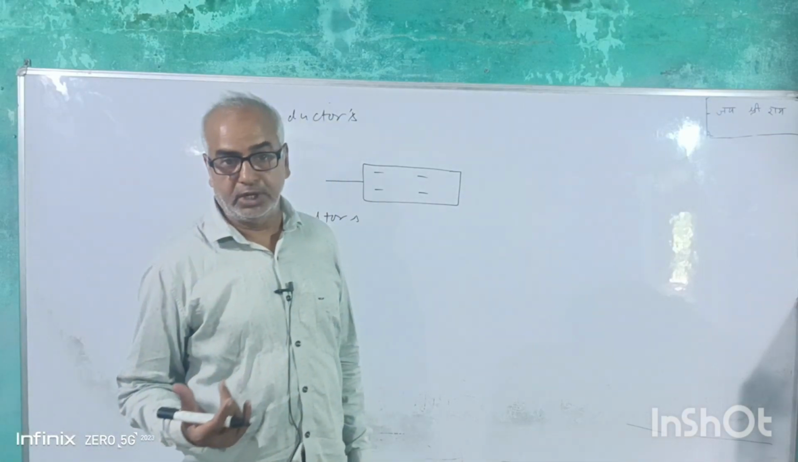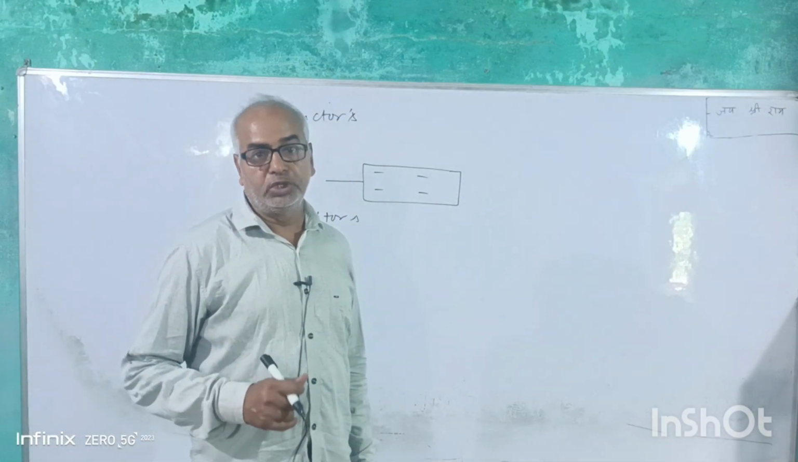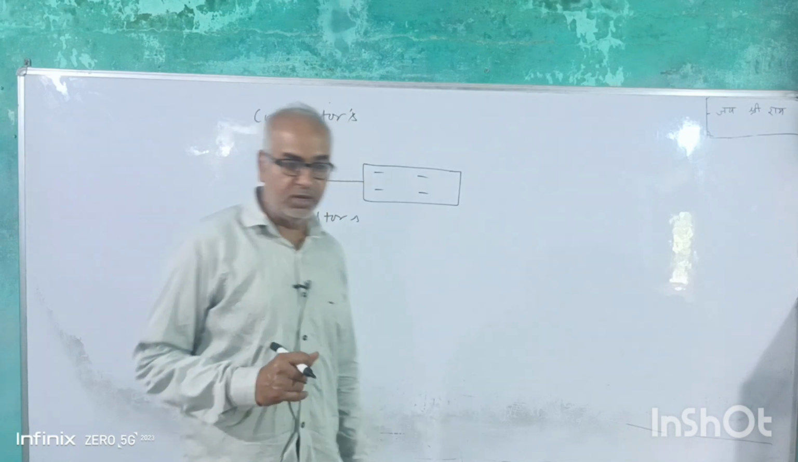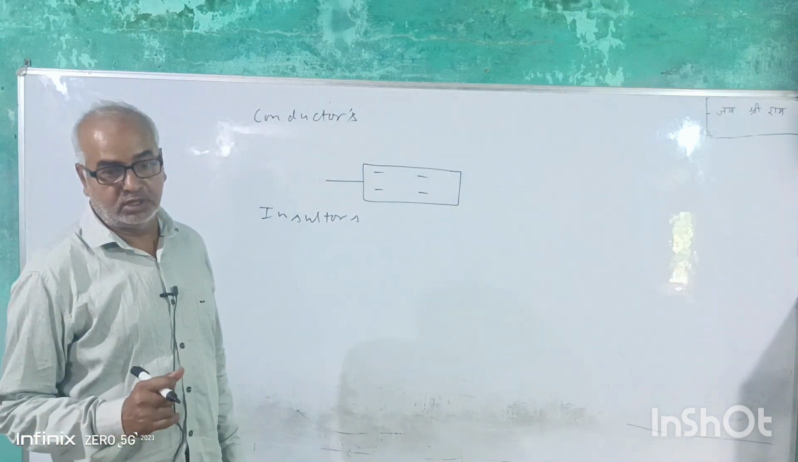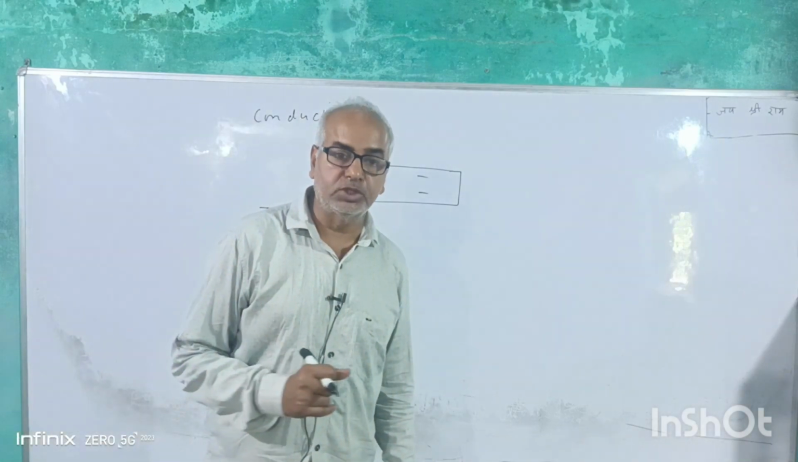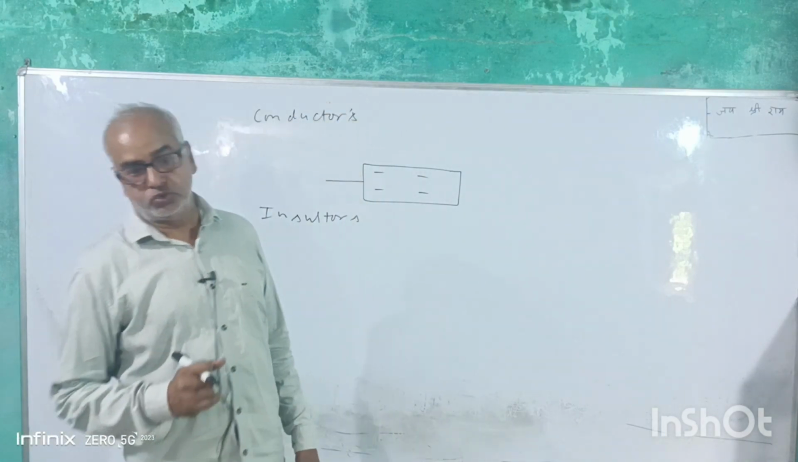their electrons do not move, therefore they provide high resistance. For example, plastic, rubber, wood, these substances are insulators.